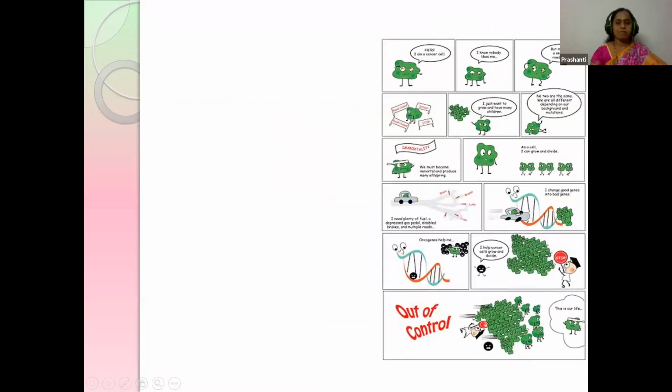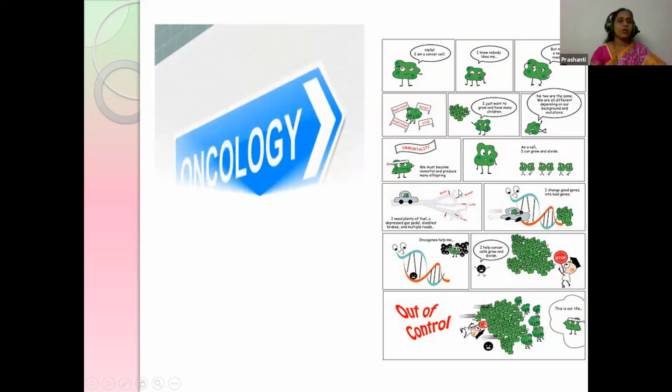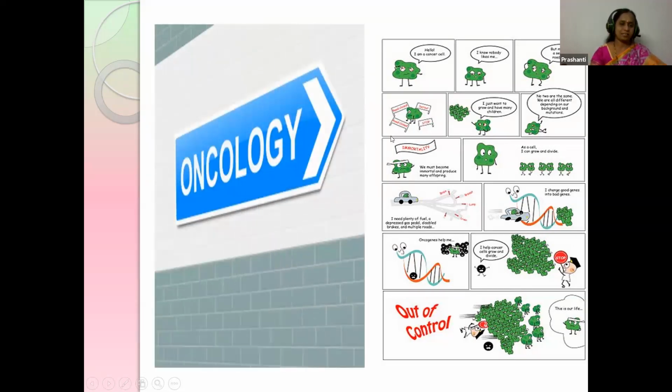In our body, a single cancer cell goes on dividing and forms a huge number of cells that are out of control. So uncontrolled or abnormal division of the cells is called cancer. Okay, what is the study of cancer? The study of cancer is called oncology.